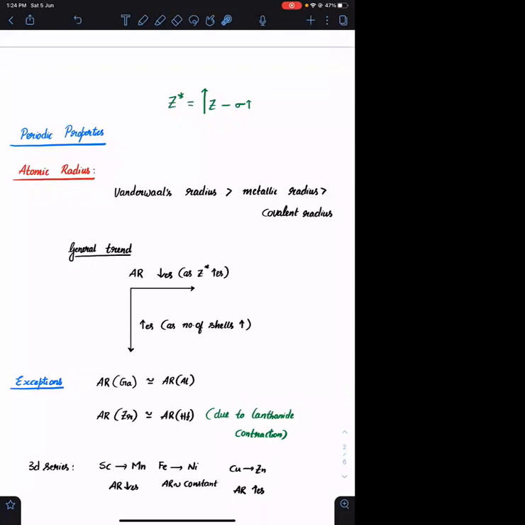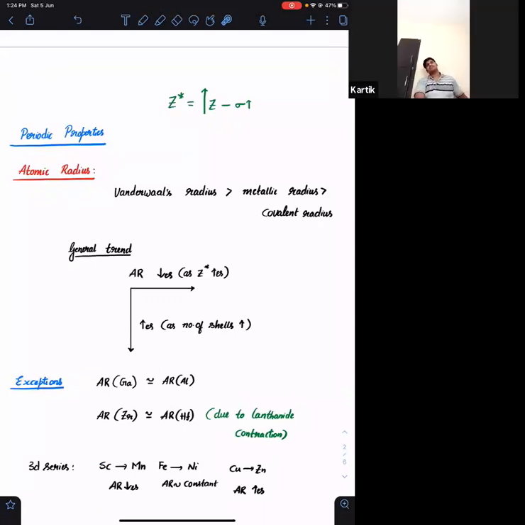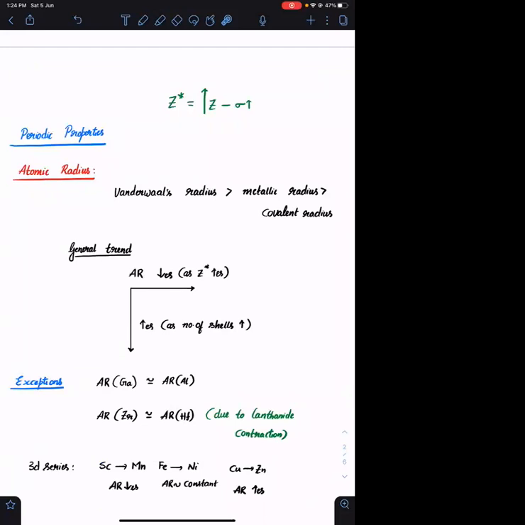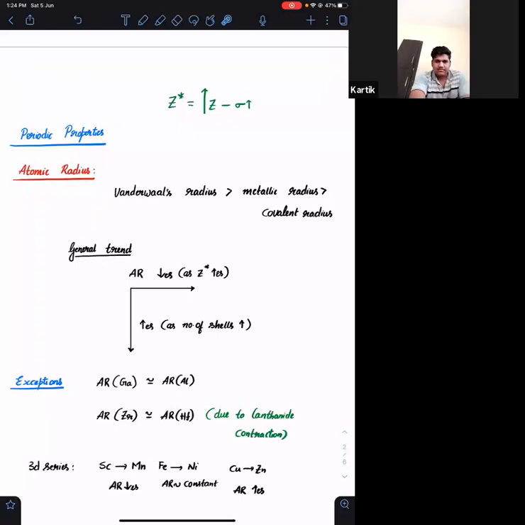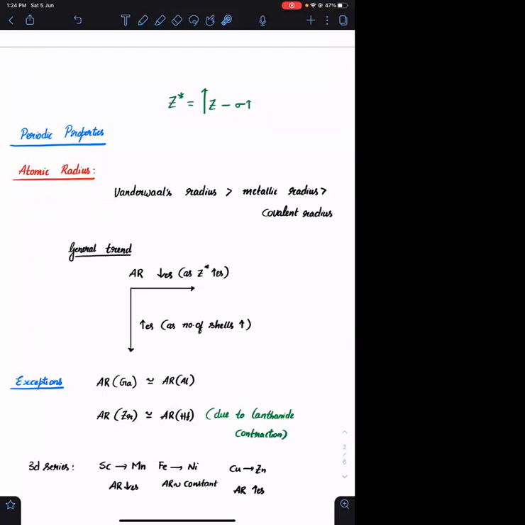Top to bottom, what will happen to Z star? It will remain constant. Don't say it decreases, it remains constant. Top to bottom, Z star remains constant because Z also increases. Down the group, you will be adding a new shell, so all the electrons added before are in the inner shells. Inner shell electrons can effectively shield. Z is increasing to the same extent and sigma is also increasing to the same extent. So overall Z minus sigma will remain constant. So in a period Z star increases, in a group Z star remains constant.